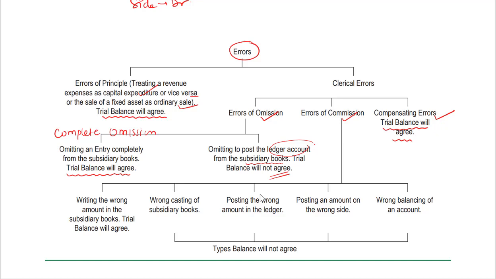Let's go to the error of commission now. Writing the wrong amount in the subsidiary books, the trial balance will again agree, because the amount is wrong on both the sides. Wrong casting of subsidiary books, posting the wrong amount in the ledger, posting an amount on the wrong side, and wrong balancing of account. In these four cases, the trial balance will not agree.